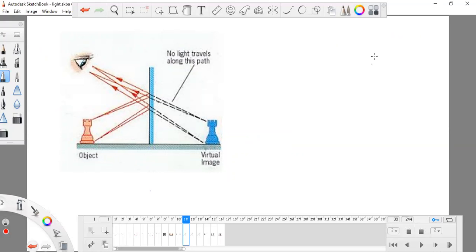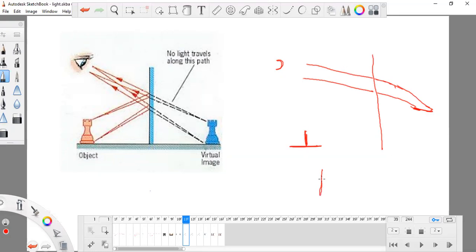Look, this is a mirror. Okay, and this is how you are seeing this. Any object, so these are the light rays. Okay, and these light rays are going on the back side of the mirror. This is the object, and light rays are emerging from this. So they are forming images behind the mirror. What is the meaning of behind the mirror?